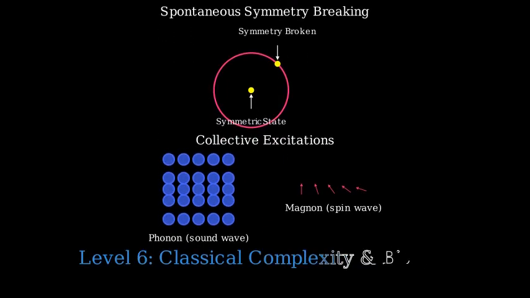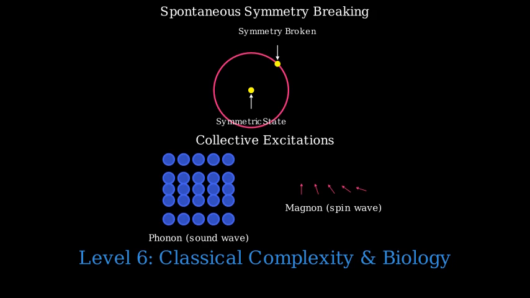Finally, we reach the sixth level, the complexity of living systems. Chemical networks under energy flow can self-organize into complex structures far from equilibrium, such as metabolic cycles and cellular membranes. Information-rich macromolecules like DNA store the genetic code, which can be replicated and passed on to future generations. The specificity of DNA-based pairing relies on the quantum chemical properties of atoms we discussed earlier.